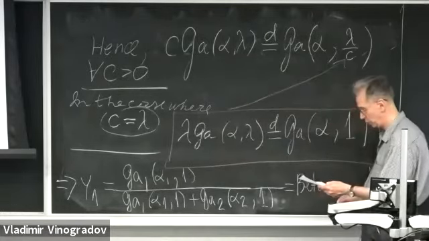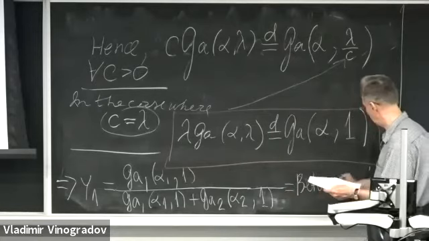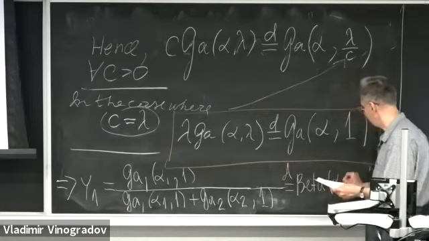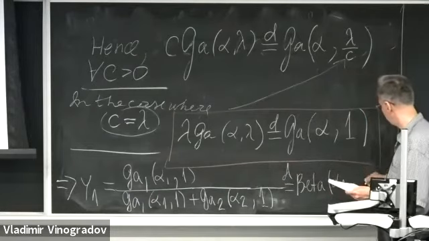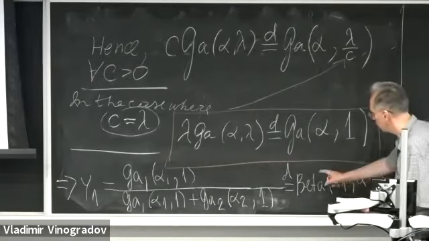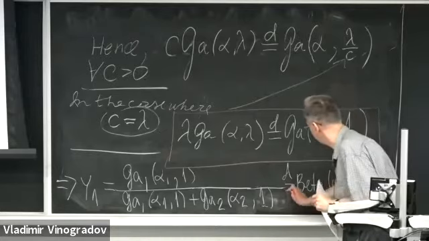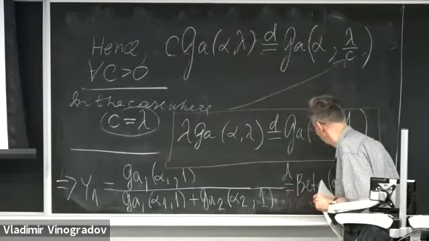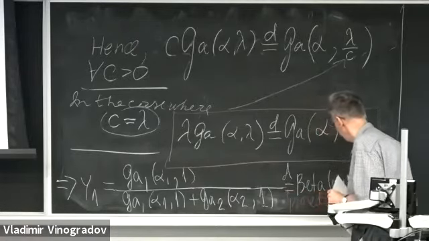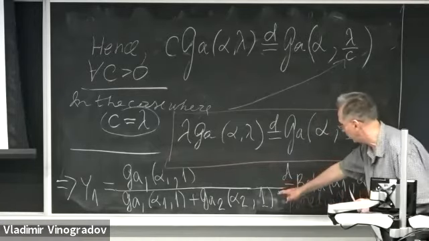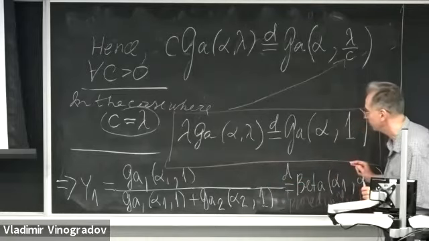So it's going to be a beta random variable with the first parameter being alpha 1 and the second parameter being alpha 2. So this result was proved in lecture 12 for the special case of beta equal to 1.